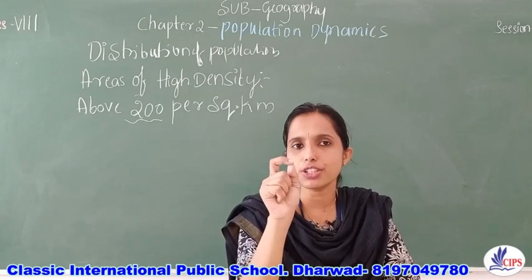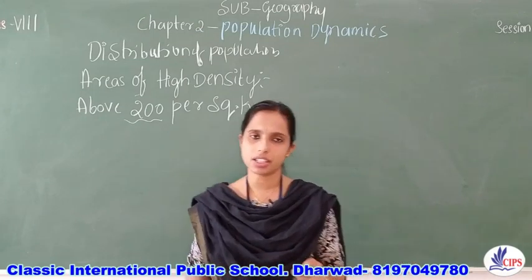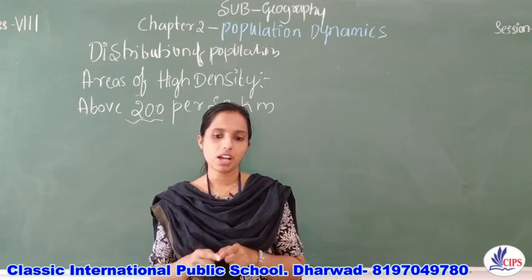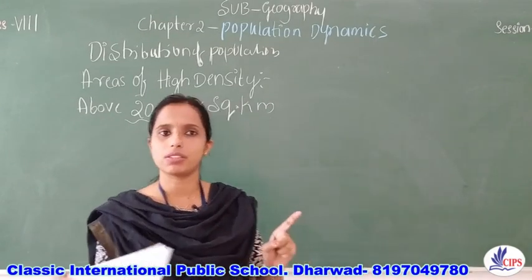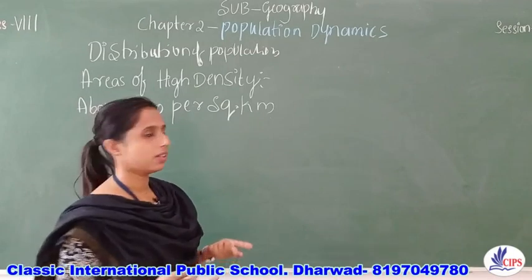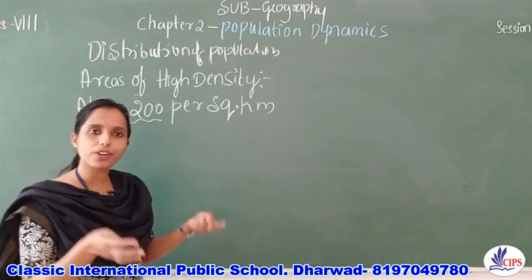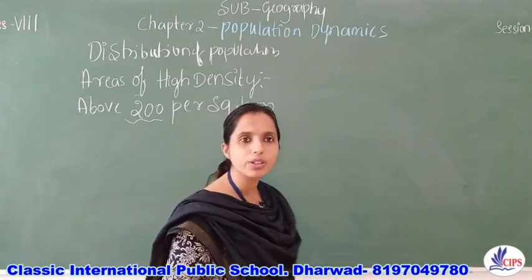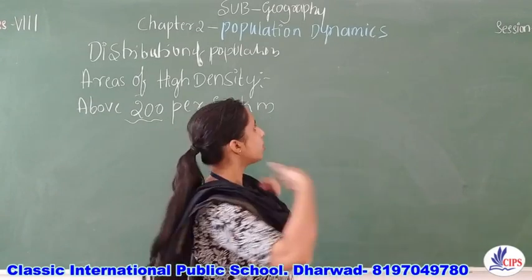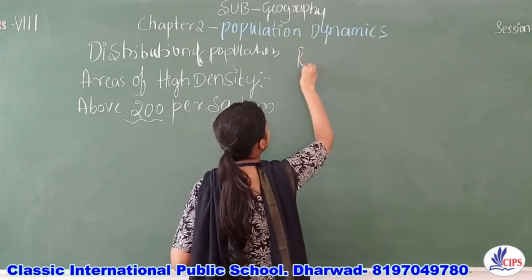Why do these regions have a high density? What is the reason behind? Let's try to understand one by one. Why do people prefer to settle down in those countries? The reasons.